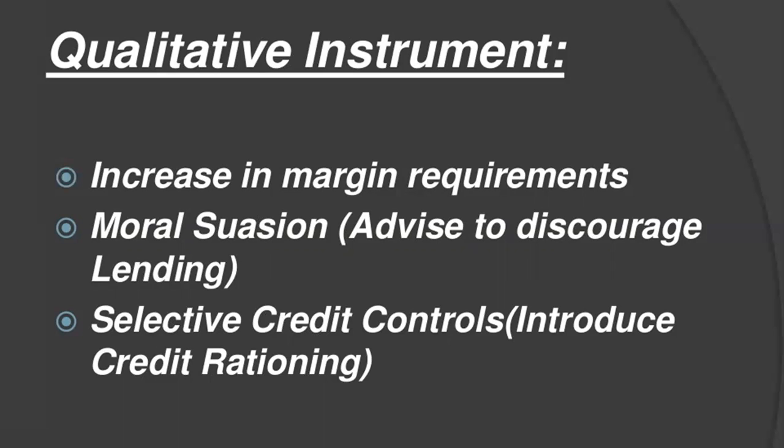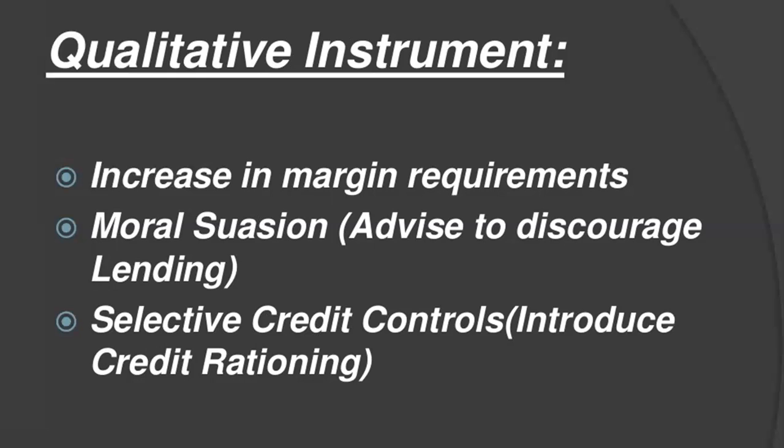Next is moral suasion. Moral suasion is a combination of persuasion and pressure that the central bank applies on other banks in order to get them to act in line with the policy. Moral suasion is exercised through discussions, letters, speeches and hints to banks. During excess demand, the central bank advises and requests commercial banks not to advance credit for non-essential activities.